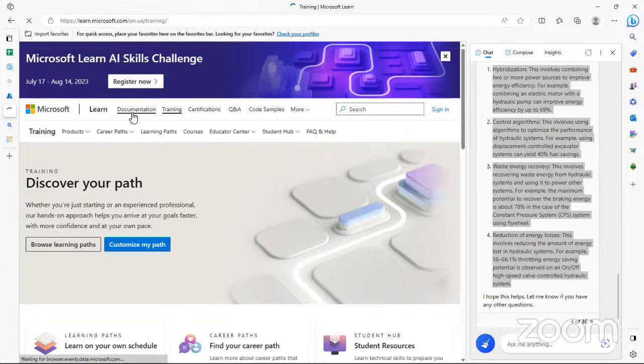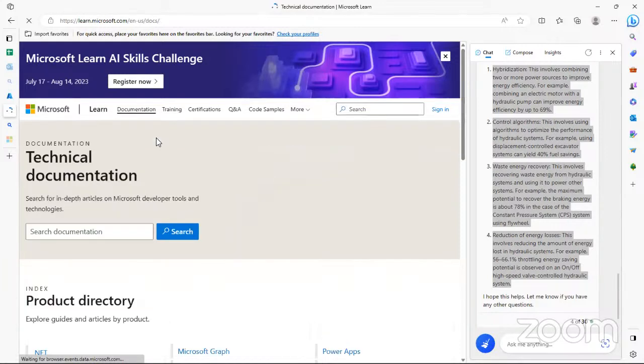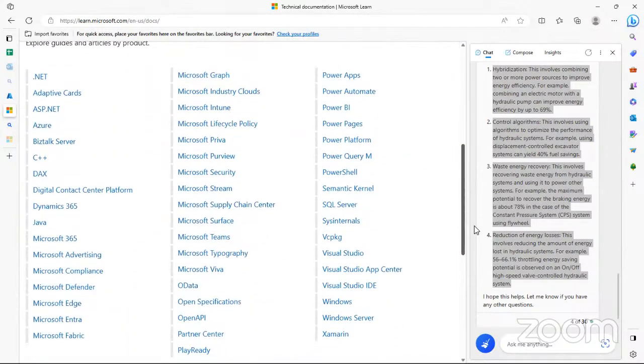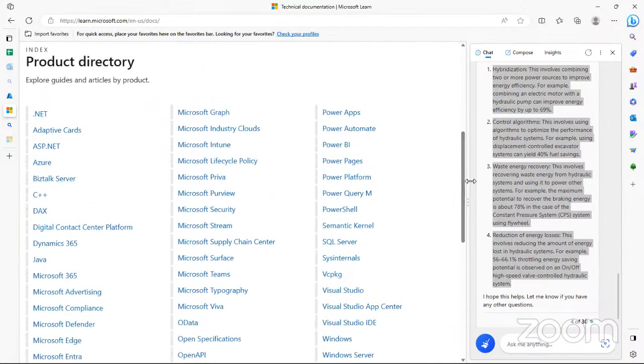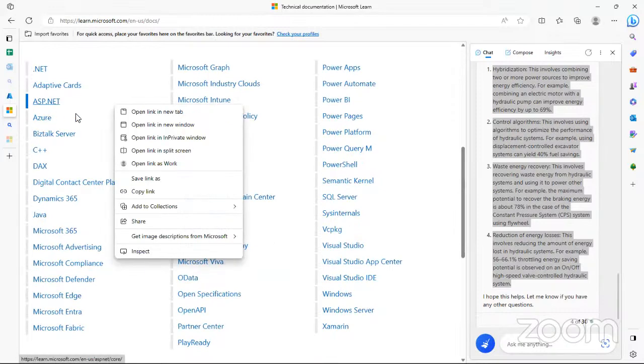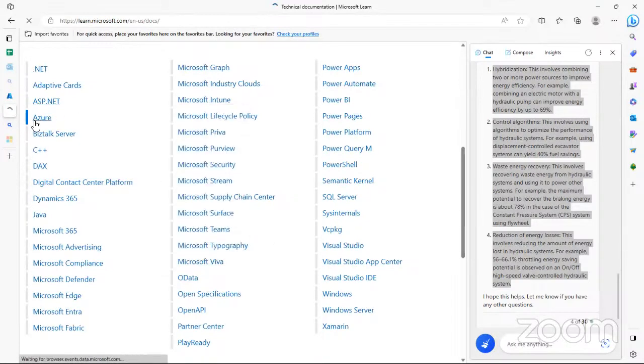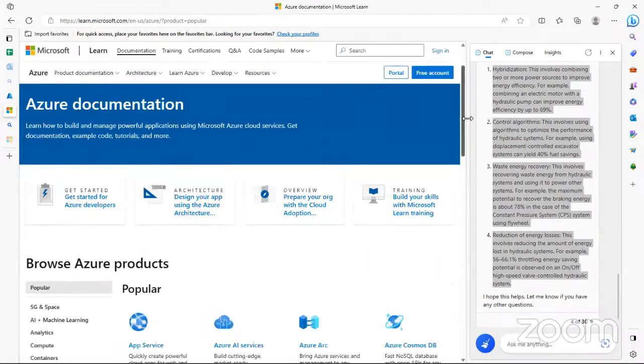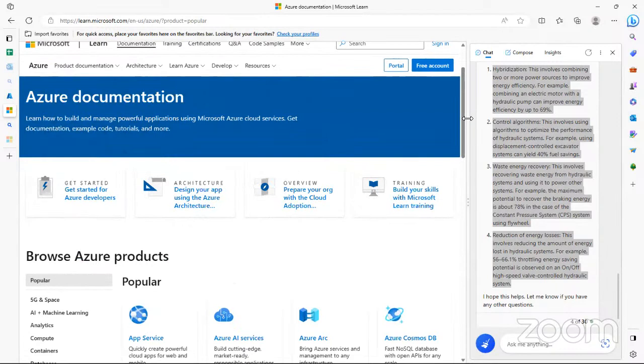And what I wanted to show us mainly is this documentation. This documentation helps us to just have a brief overview of what everything is. So you can see Power Apps, this was what I was talking about. Then this is .NET, and this is Azure. This is the Azure documentation. With the Azure documentation, for everything that you need to do on Azure, every service, everything that you need to perform, you can just go online, search for the Microsoft tutorial for that particular thing, and customize it to your own liking.